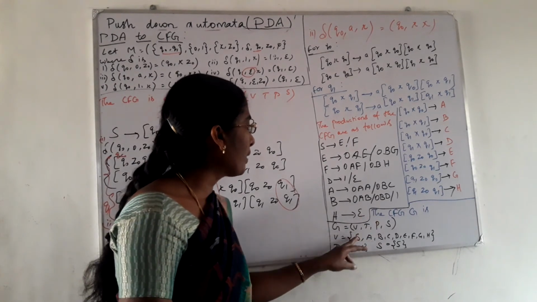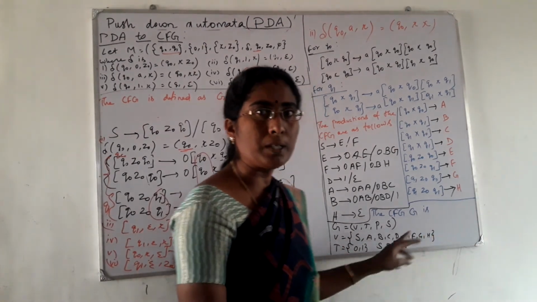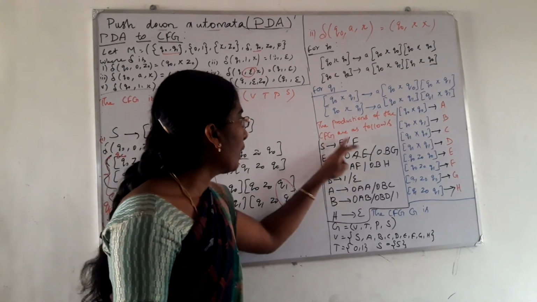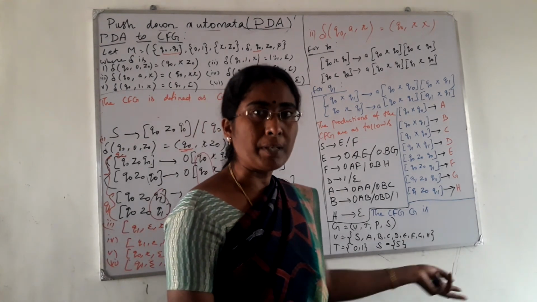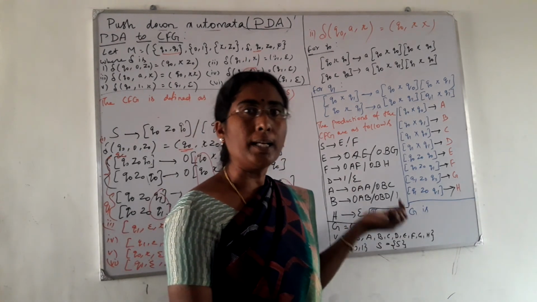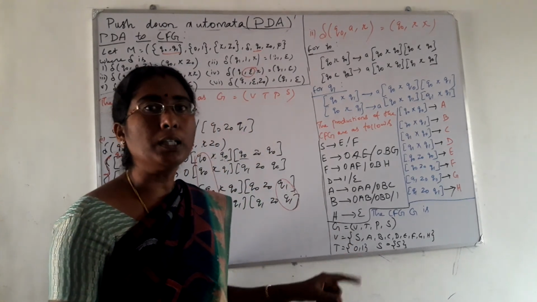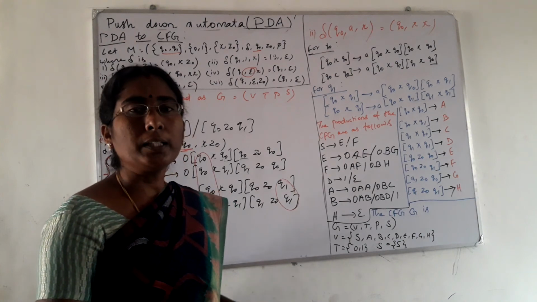The variables here are S and A to H. Terminal symbols are 0 and 1, and these are the set of productions, and S is the start symbol. The same S will be used as the start symbol in our context free grammar. This is how to convert the pushdown automata into equivalent context free grammar. Right? Thank you.